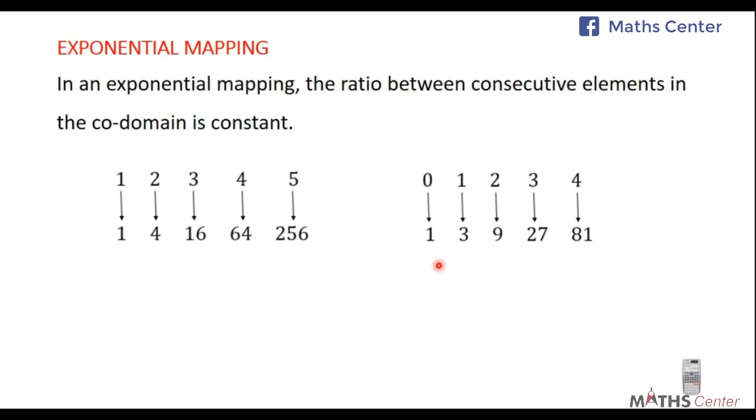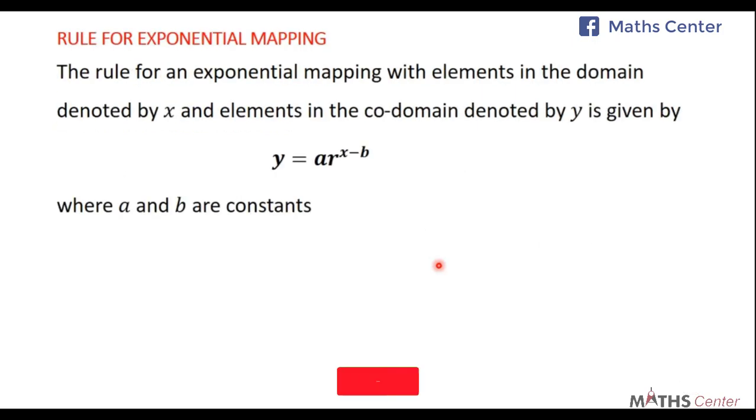In the previous video, we saw how to find the rule of a linear mapping. Now let's look at how to find the rule of an exponential mapping. The rule for an exponential mapping with elements in the domain denoted by x and elements in the codomain denoted by y is given by y = a·r^x − b, where a and b are constants.